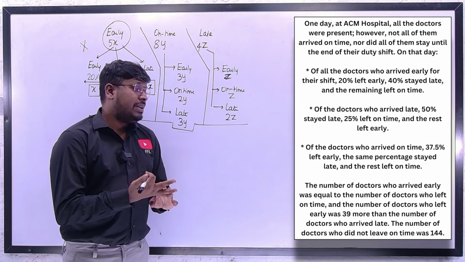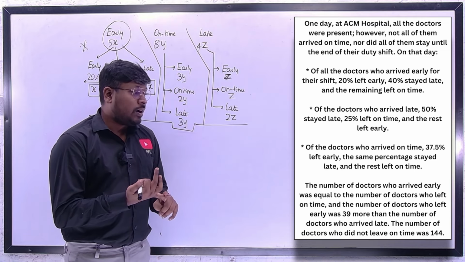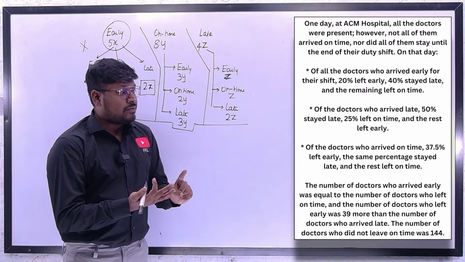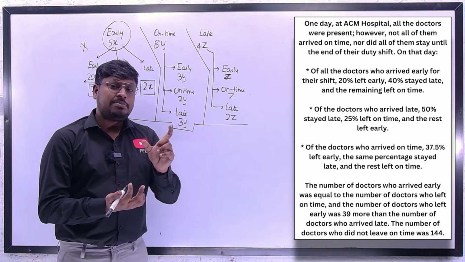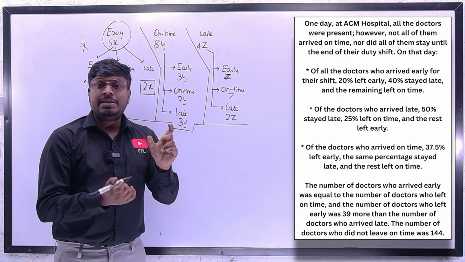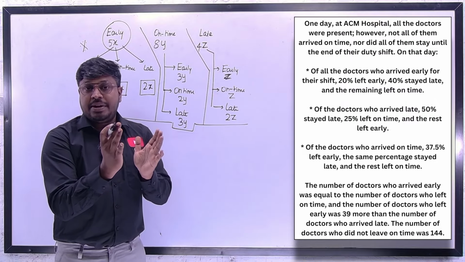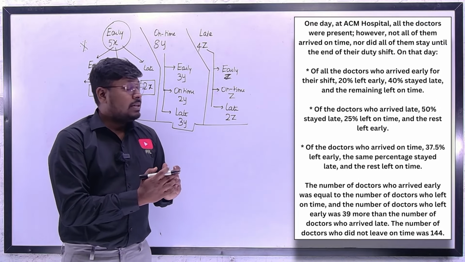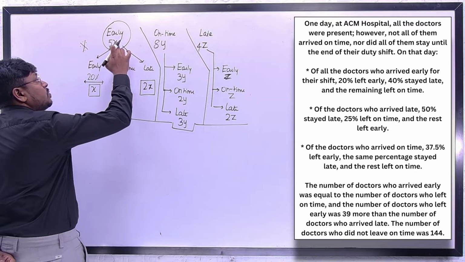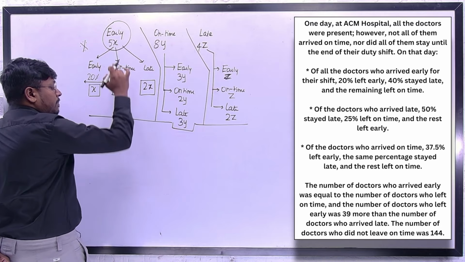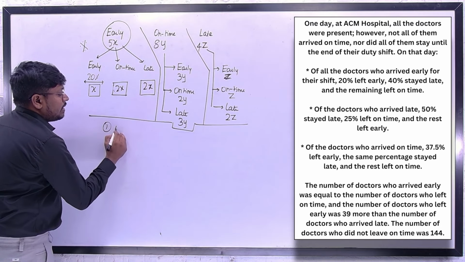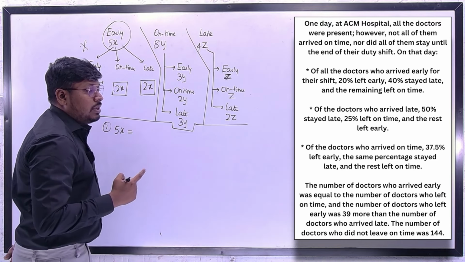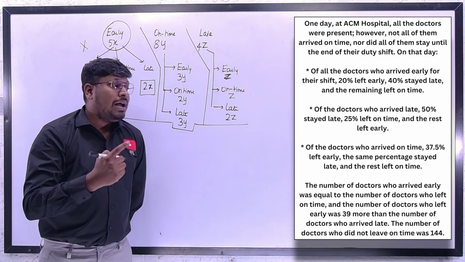What are the points they have given here? First point, the number of doctors who arrived early was equal to the number of doctors who left on time. This is the first point they have given, which is equal. So equal means you have to equate the two expressions. So the number of doctors who arrived early is what? 5x. So 5x is the number of doctors who arrived early, which is equal to the number of doctors who left on time.